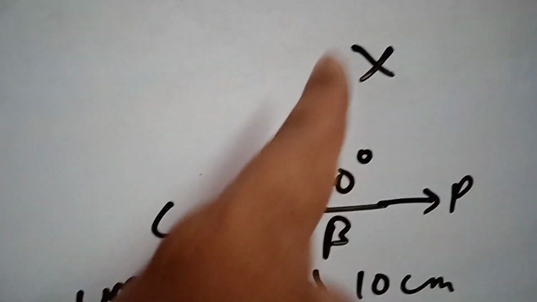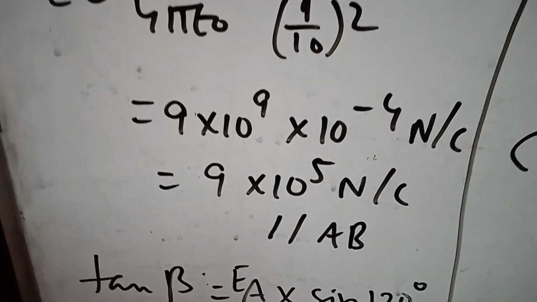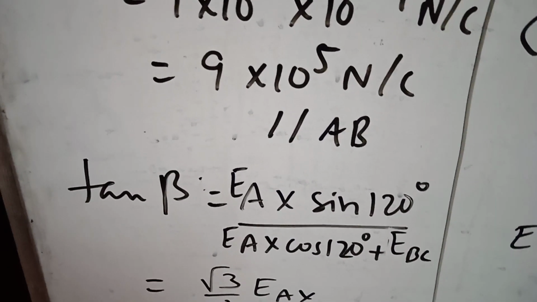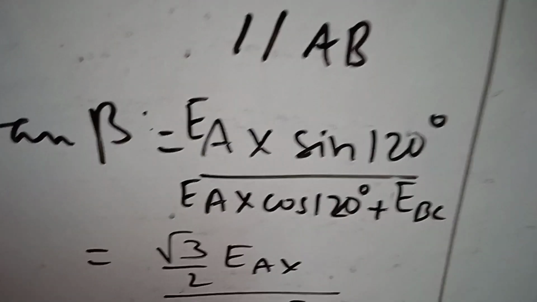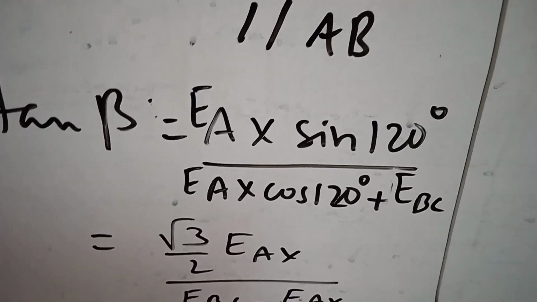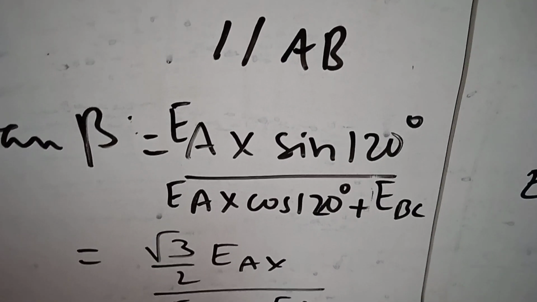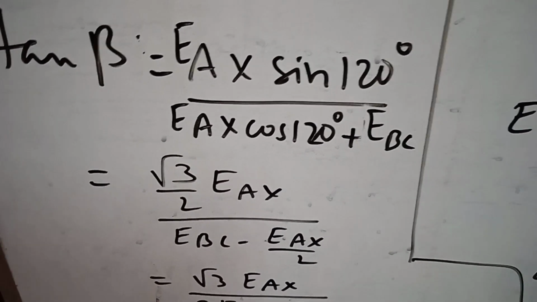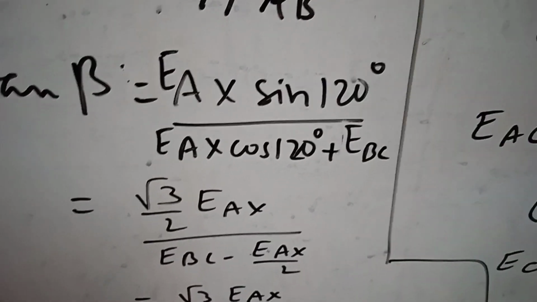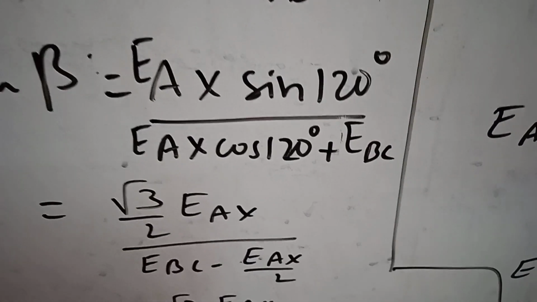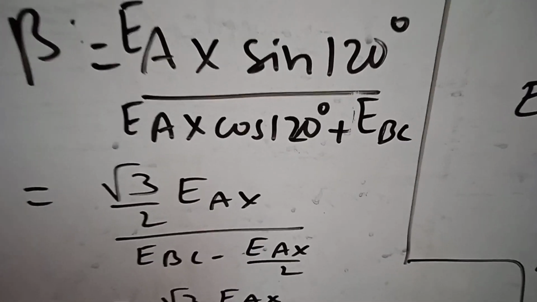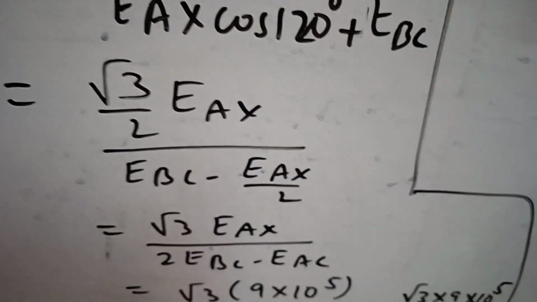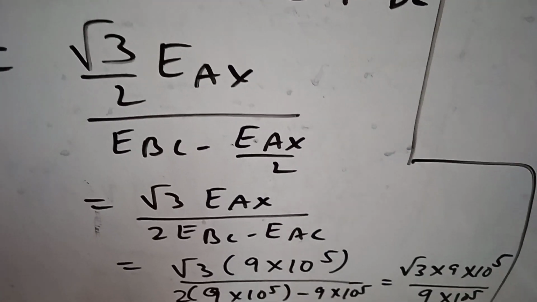So we'll start with CX. That is the formula: E_AX or E_CX sine 120 divided by E_AX cos 120 plus E_BC cos 120. So sine 120 is root 3 by 2 and cos 120 is minus half. So E_BC minus E_X by 2, and E_AX it will be root 3 by 2 E_AX divided by E_BC minus E_AX by 2. So root 3 E_AX divided by 2 E_BC minus E_AC.